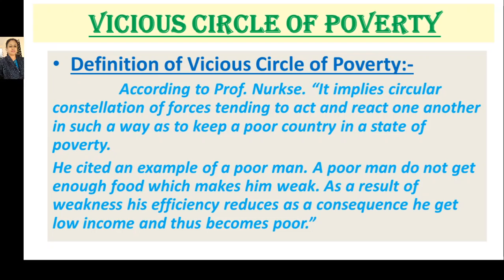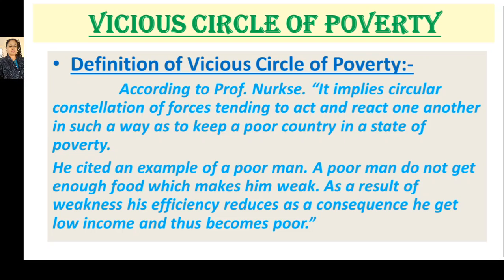Now definitions of vicious circle of poverty. According to Professor Nurkse, it implies a circular constellation of forces tending to act and react upon one another in such a way as to keep a poor country in the state of poverty.